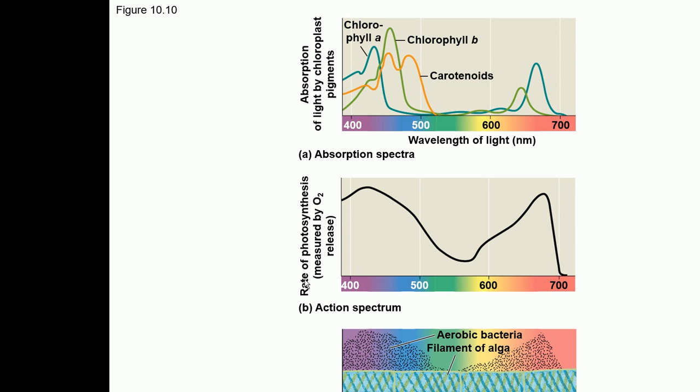When he exposes the alga to the blue range of visible light, he sees a lot of growth of the aerobic bacteria, and he also finds a lot of growth of aerobic bacteria when he exposes the alga to red light. So the growth of aerobic bacteria is a measure of the production of oxygen, because oxygen is the product of photosynthesis. Aerobic bacteria need oxygen. If more oxygen is produced because of photosynthesis, there will be more growth of the aerobic bacteria.